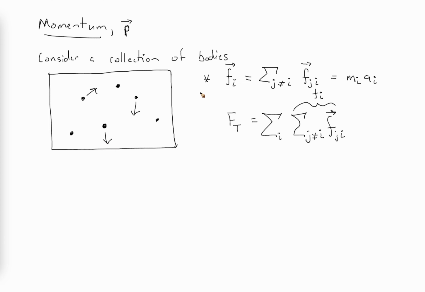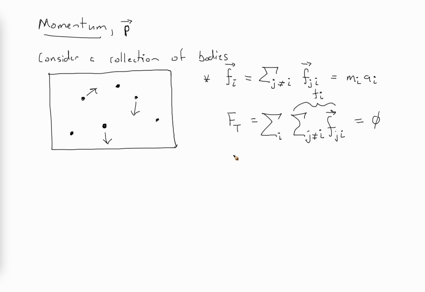Now, we're going to assume this system is isolated. That is, that the total force acting on it is zero. There's nothing outside of here acting on these particles. So what does that mean? That means when we add up all of these little force vectors of the particles acting on each other, we have to get zero. So by definition, we end up with zero in this moment.